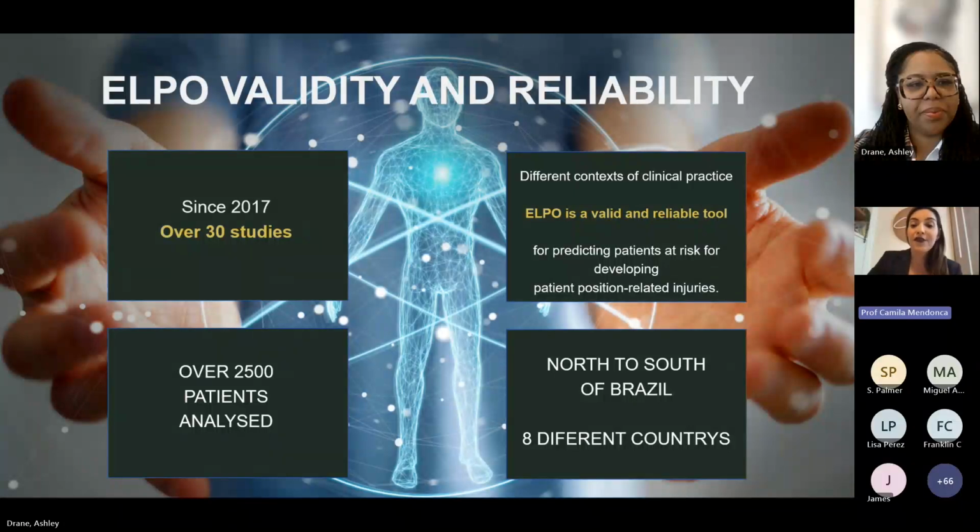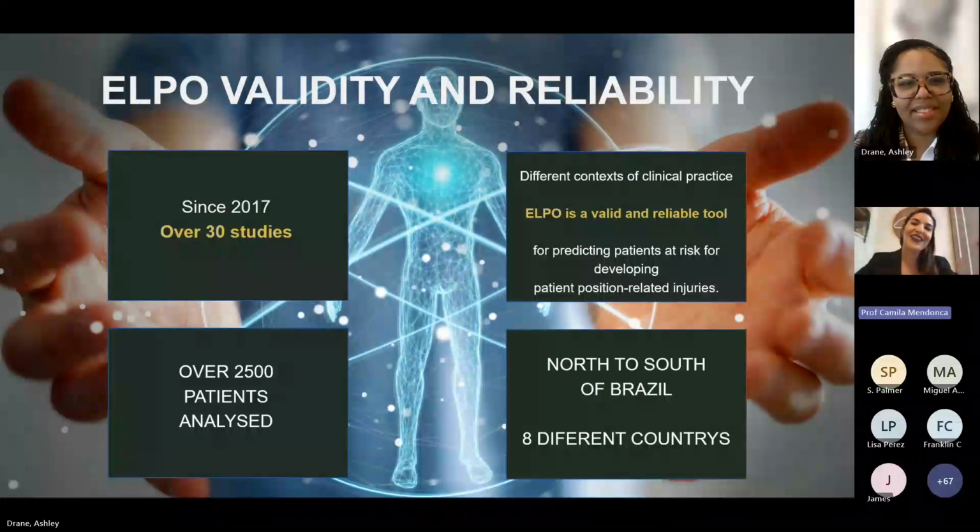Over 3,500 patients were analyzed. As a result, the implementation of positioning care protocols that utilize the ELPO score to direct care actions is highly effective. Most hospitals have reduced the incidence of injuries related to patient positioning, which is a fact that fills us with so much satisfaction, because I think it is a dream of all researchers that your research is used effectively in a practical way. So next, please.